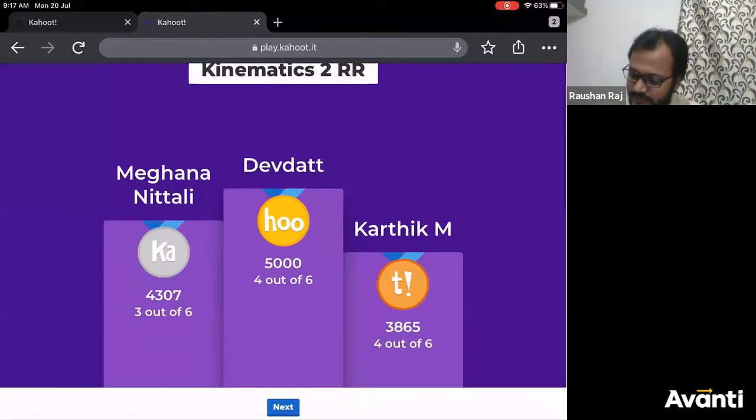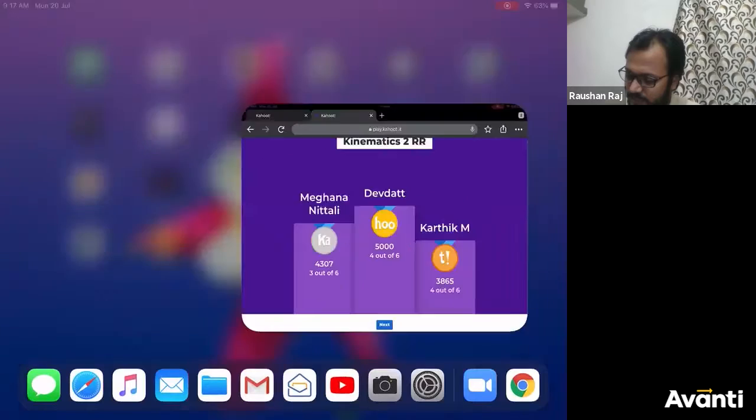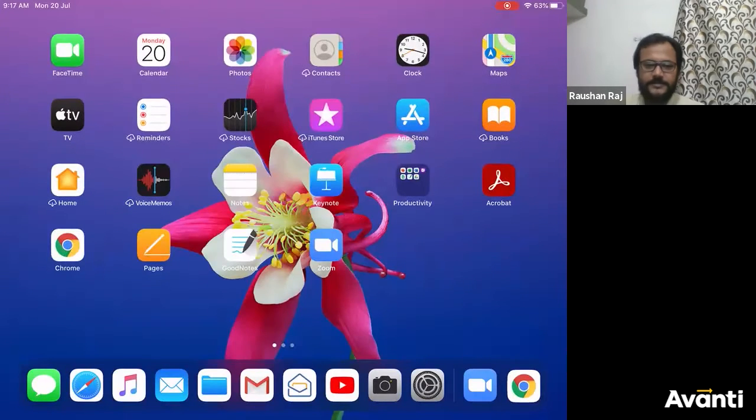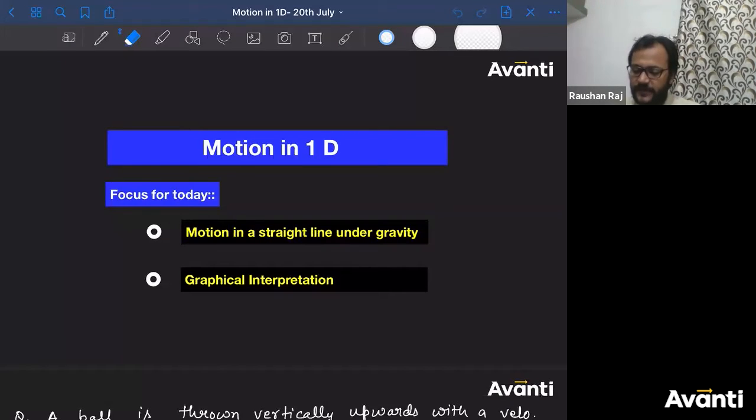All right, so let us move on to our normal class. Today we'll solve some numericals related to motion in a straight line under gravity. And then if time allows, we'll introduce graphical interpretation. First, I'll teach you the basics of graphs, and then we'll move on to the application of graphs, or how we can analyze the motion using the graph. That is called graphical interpretation. How can you interpret the kinematics of a particle in a straight line using the graph?